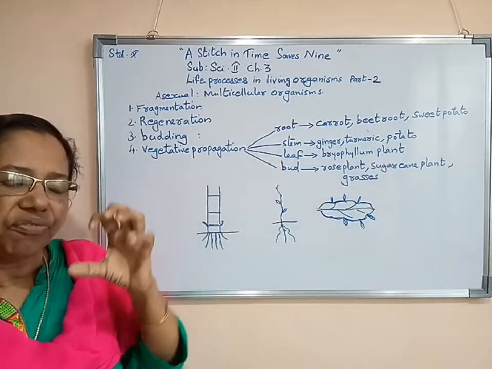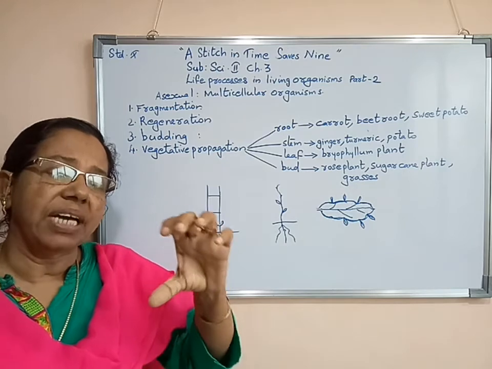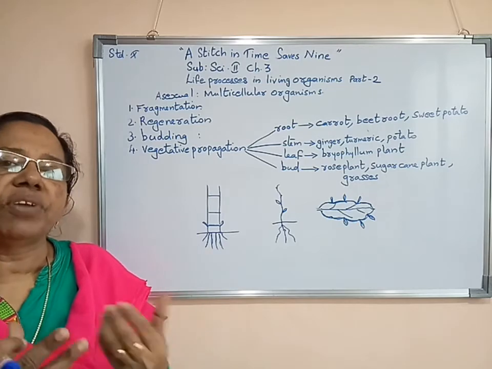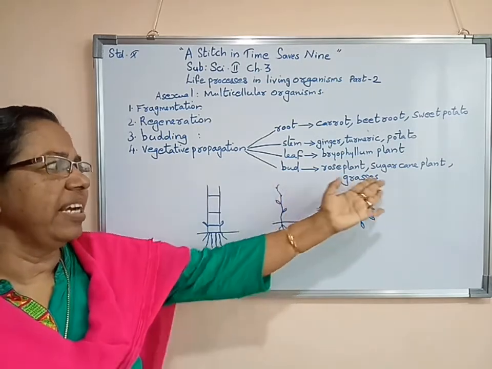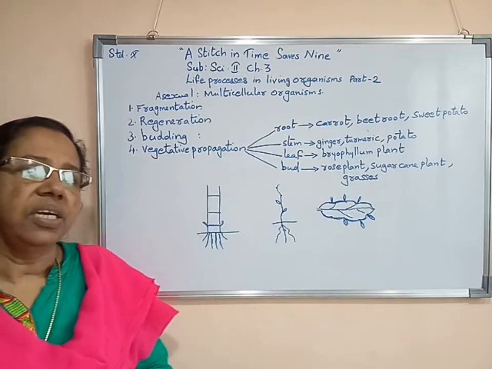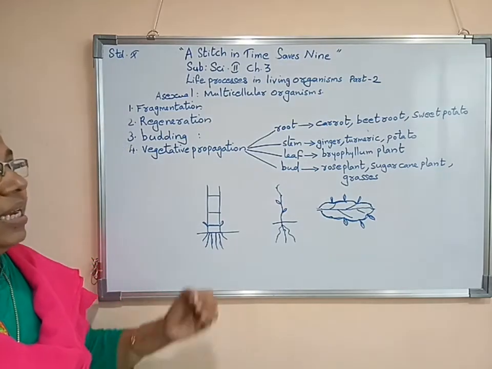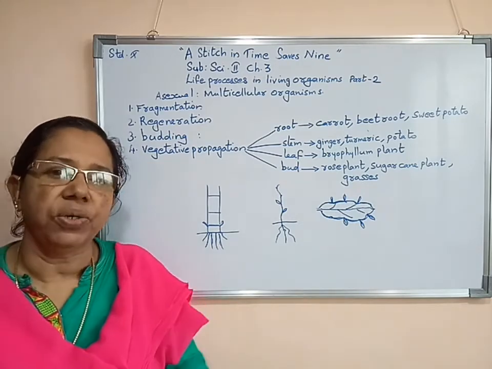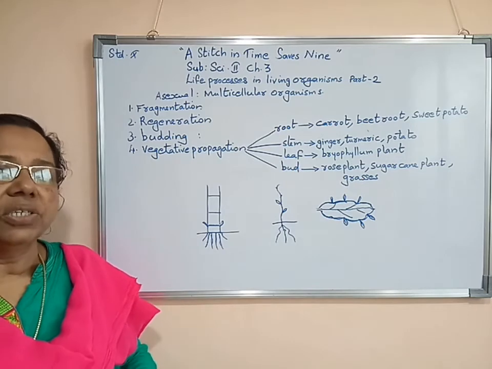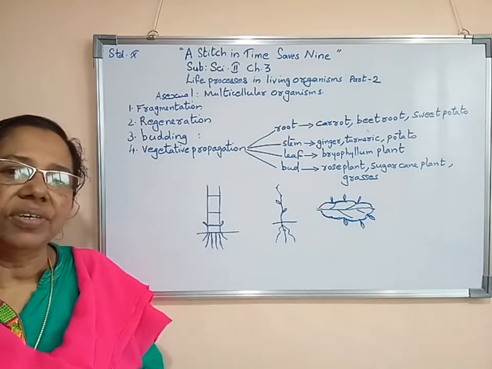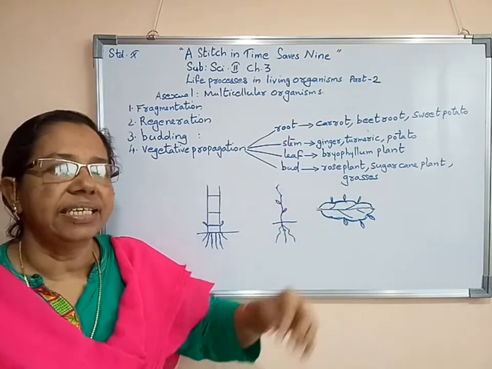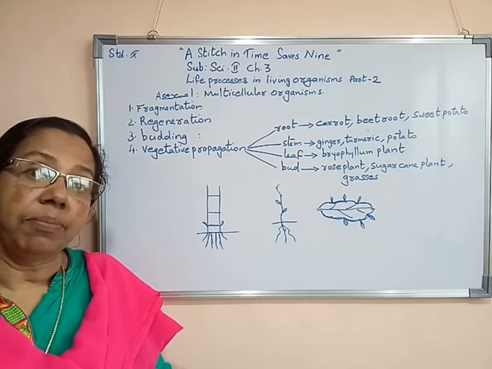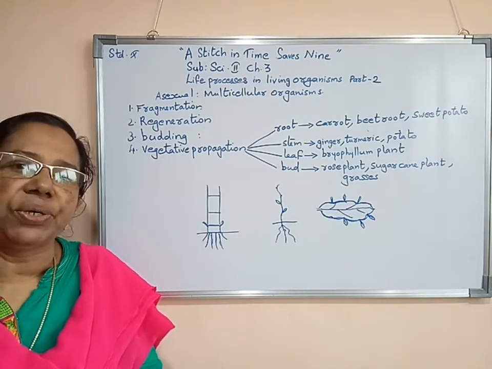This leaf, if it falls from a plant, from a small plant, and we cover it with soil, then a new plant grows from it. Even this bud example, the rose plant as well as the sugarcane plant, you people know about it. Some more plants are there: if we cut their stem and put it in the soil, new plants grow from that. So they are examples of buds. Even grasses, new buds develop from their stem. Even some plants, from their roots new buds grow, then new plants grow.